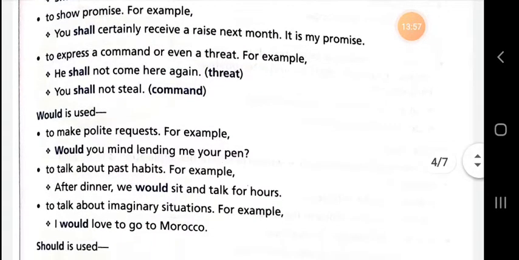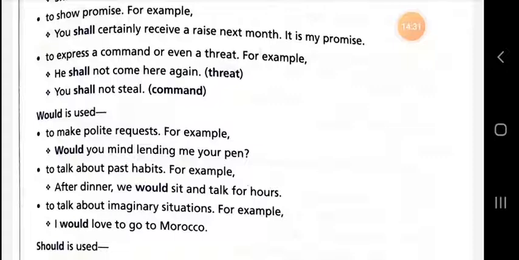Next point which I am going to tell you, that we use would to talk about past habits. After dinner, we would sit and talk for hours. Would is also used to talk about imaginary situations. For example, I would love to go to Morocco. So, with the help of these examples, you can understand the use of would easily.